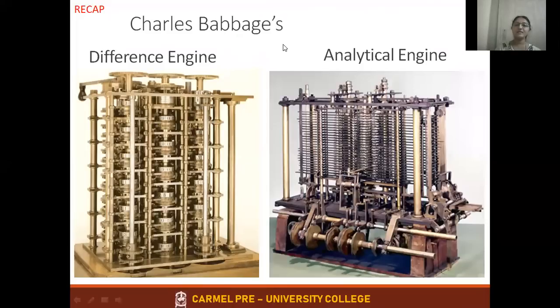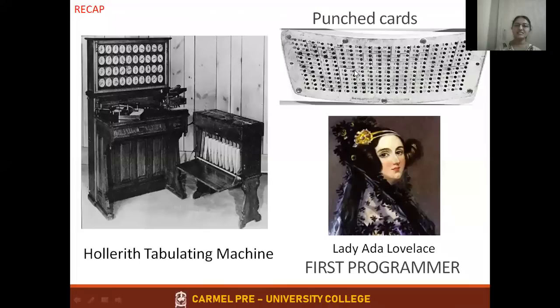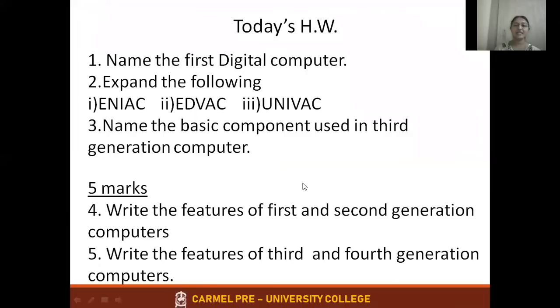Then Charles Babbage is called what? Father of computers. He developed 2 machines, difference engine and analytical engine. Next, the introduction of punched cards, which was used in the Hollerith tabulating machine, which made the census easier in US. Then Lady Ada Lovelace is called the first programmer. This is about the history which we learned in the last class.